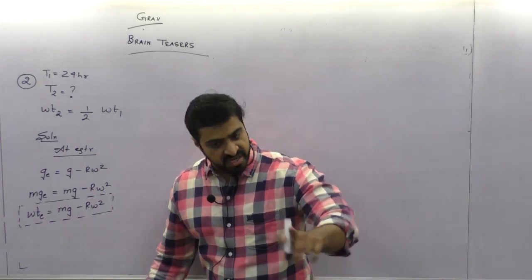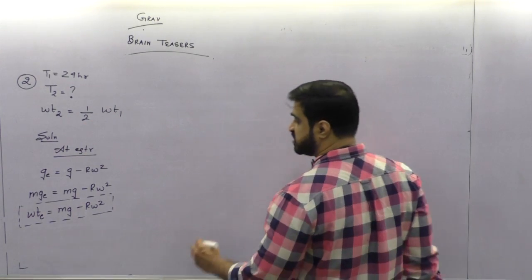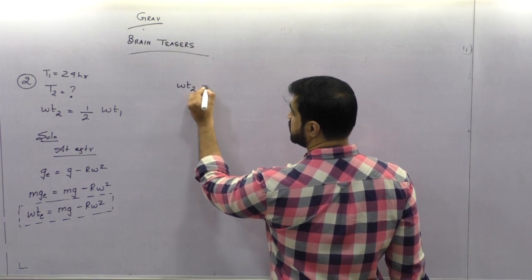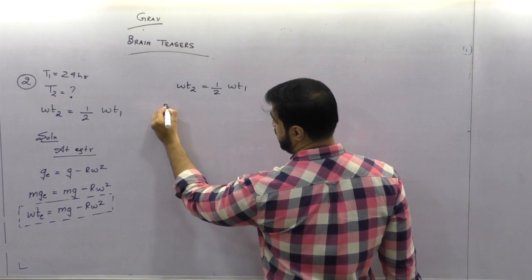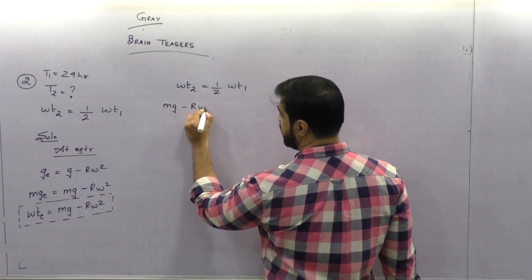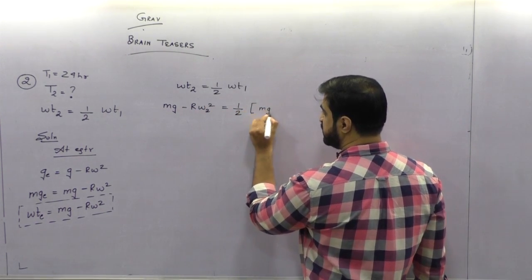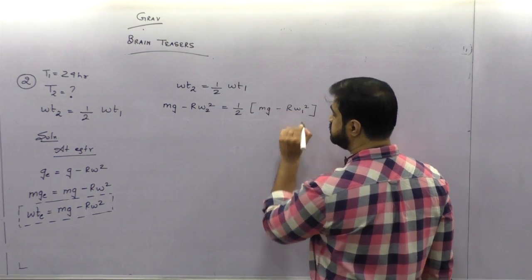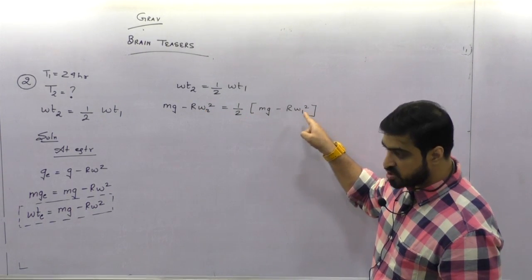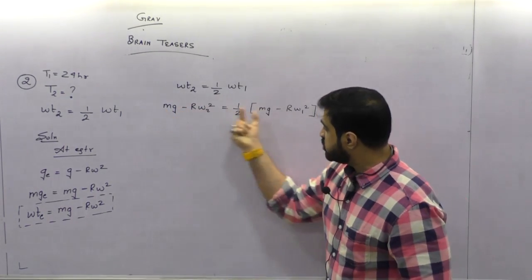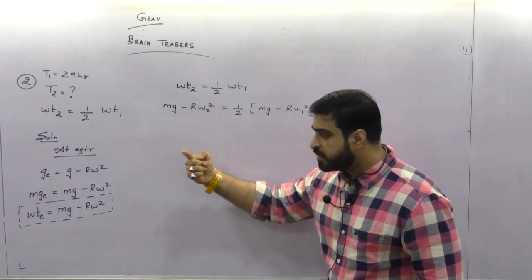But there are two weights given, today's weight and tomorrow's weight. They are telling you in the question that weight 2 is half of weight 1. Right or not? So can I say mg minus m R omega 2 square is half of mg minus m R omega 1 square? Because tomorrow it will go with omega 2 and today it is going with omega 1. mg will remain constant, na? Because mg is actually my real weight. What is differing? My apparent weight is differing.